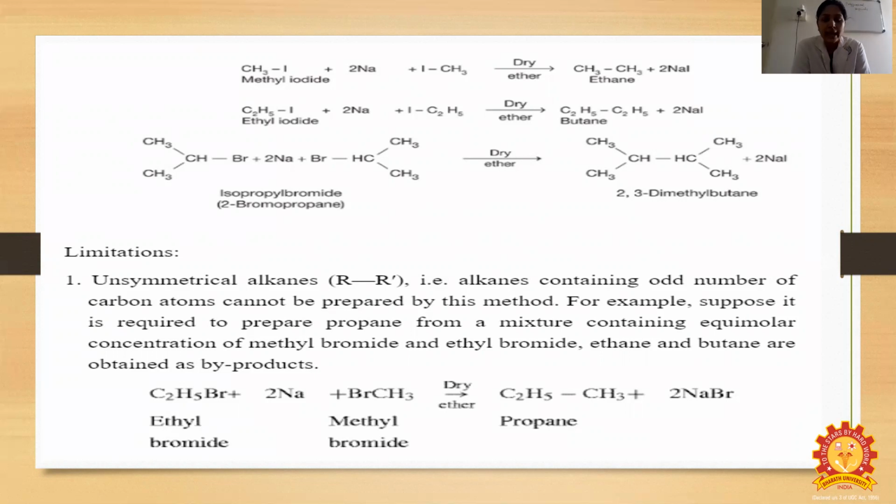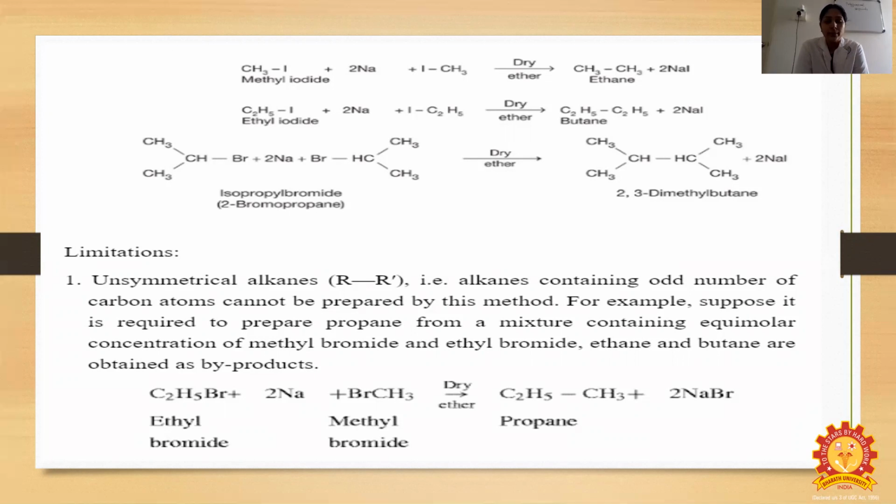Limitations: unsymmetrical alkanes, that is alkanes containing an odd number of carbon atoms, cannot be prepared by this method. For example, suppose it is required to prepare propane from a mixture containing equimolar concentrations of methyl bromide and ethyl bromide. Ethane and butane are obtained as byproducts. So in the preparation of propane, ethane and butane are obtained as byproducts.